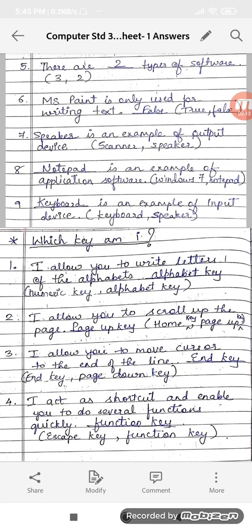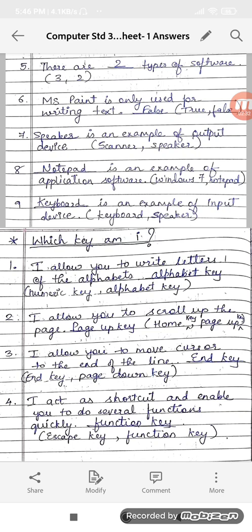Which key am I? First, I allow you to write letters of the alphabets. Who am I? I am the number key or alphabet key? I will be the alphabet key because I allow to write down the letters of the alphabets.